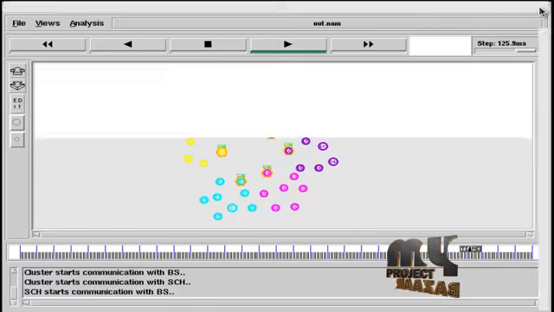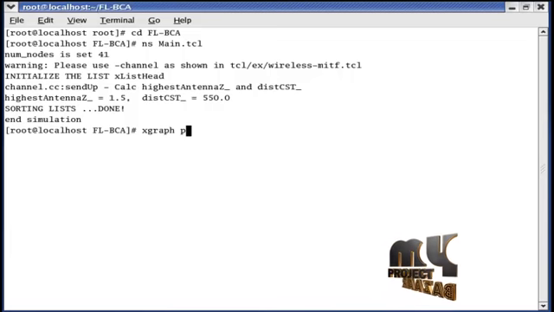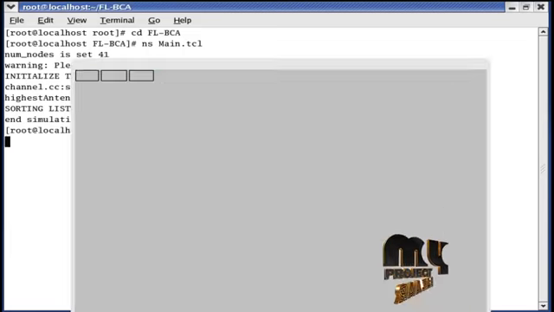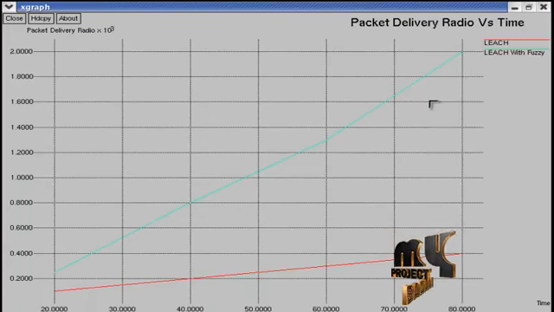Now I run the graph. So type xgraph space pdr.xt. This command is used to show the packet delivery ratio graph. Compared to the existing system, our proposed protocol is increasing the packet delivery ratio. Thank you for listening. Demo is completed.